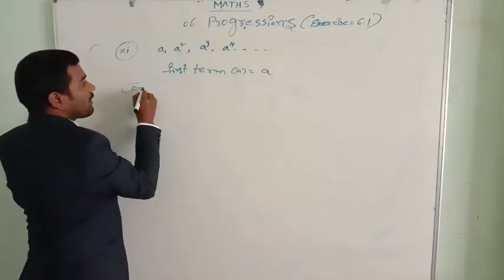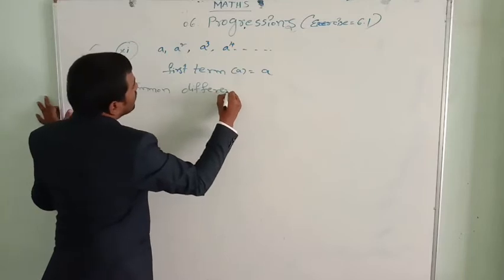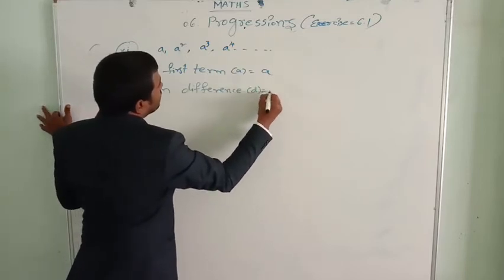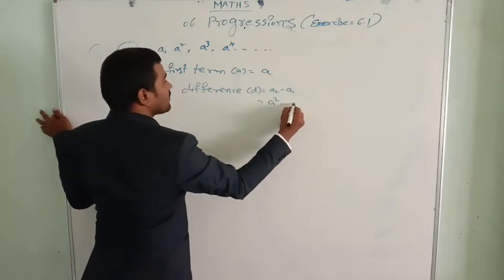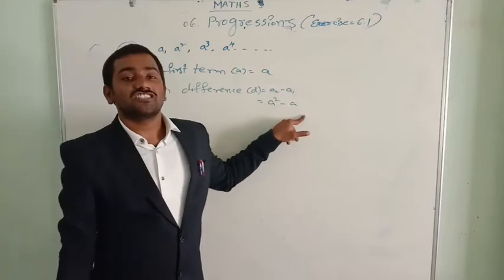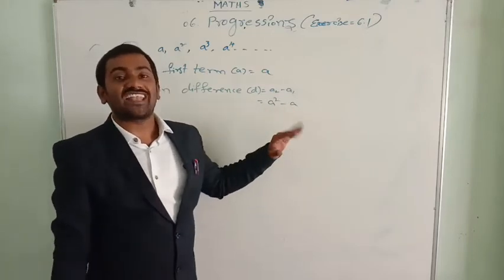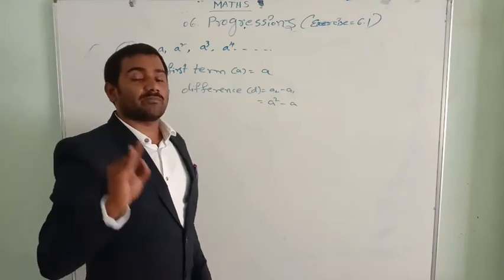Common difference d equal to a2 minus a1. a2 minus a1 is a square minus a. This cannot be subtracted because these two are not like terms. Only like terms can be added or subtracted.